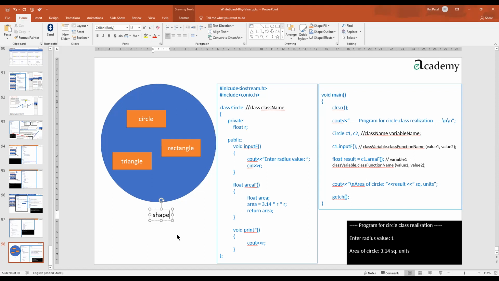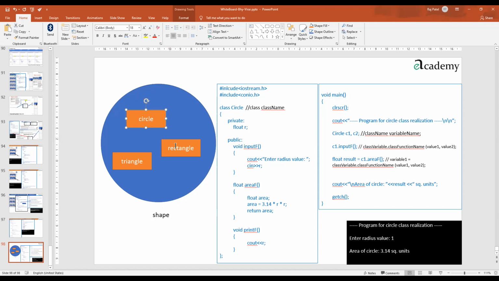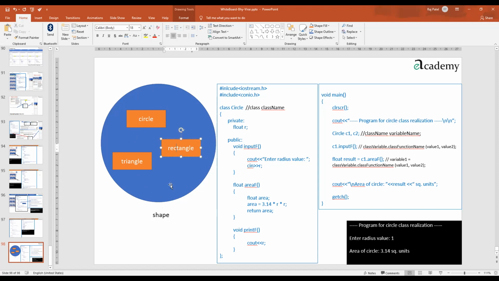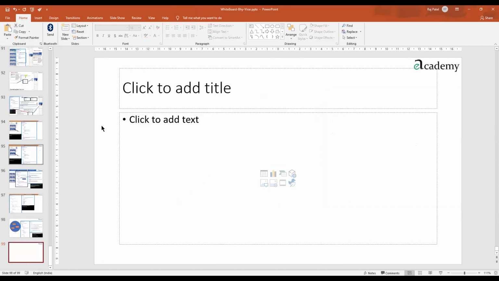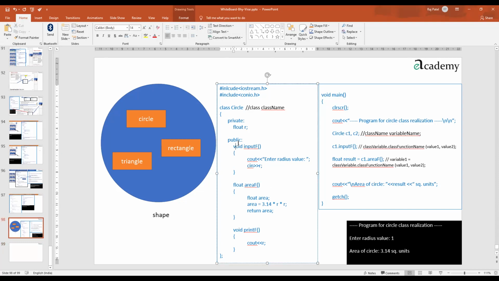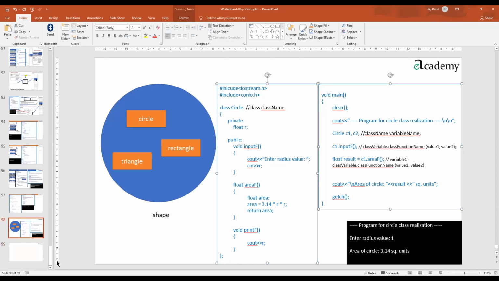So can I say we are creating a kind of platform? Earlier, we used to talk about only the circle class or the rectangle class. But if you want to integrate all the classes and make it one, then don't you think we need to interlink them with the common properties of shape, common rules of shape? And who can provide us such facilities? Let's see. I'll take this class also ahead.